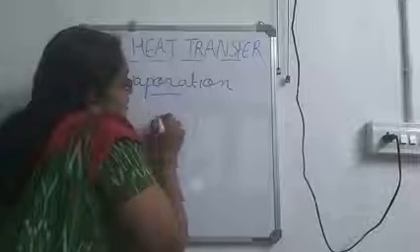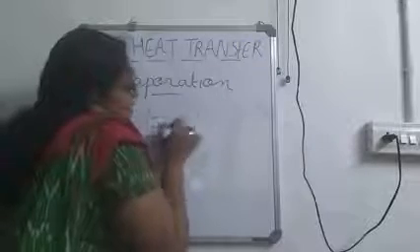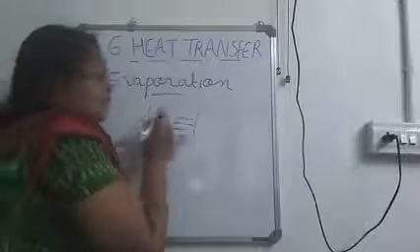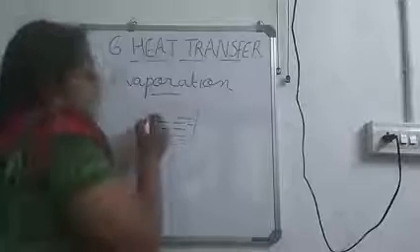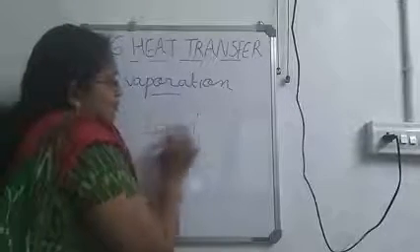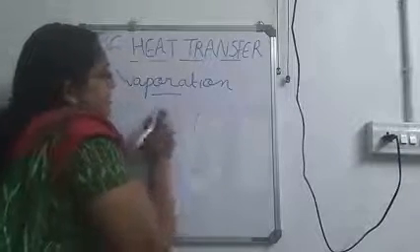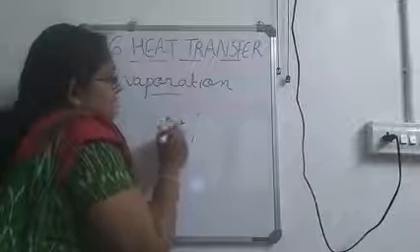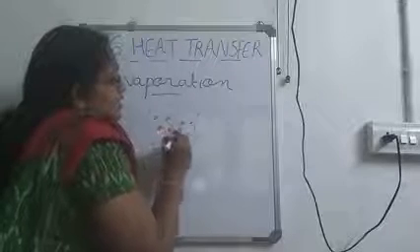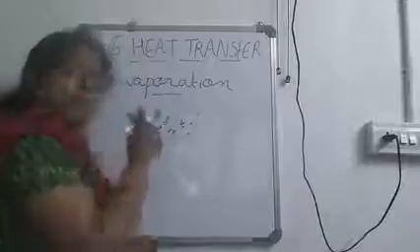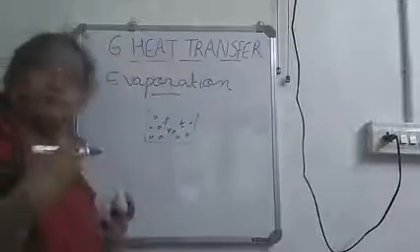So, we are going to consider water present in a beaker. So, here it is made up of molecules, isn't it? We'll be having, and just draw the molecules. That will be easier. So, we are having many molecules in this. And what is the specialty? These molecules are always in random motion, isn't it? So, when they are moving, they collide with each other.